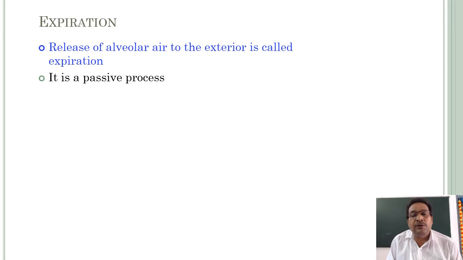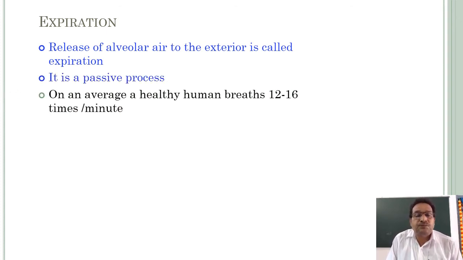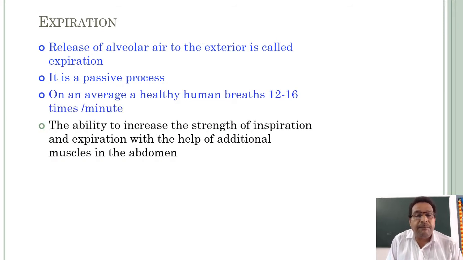Passive process means that the phrenic muscles and external intercostal muscles are just relaxed, so there is no need for energy, no utilization of energy. So it is a passive process. On an average, a healthy human breathes 12 to 16 times per minute.